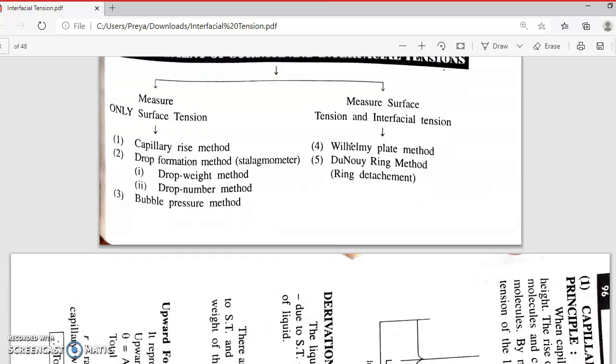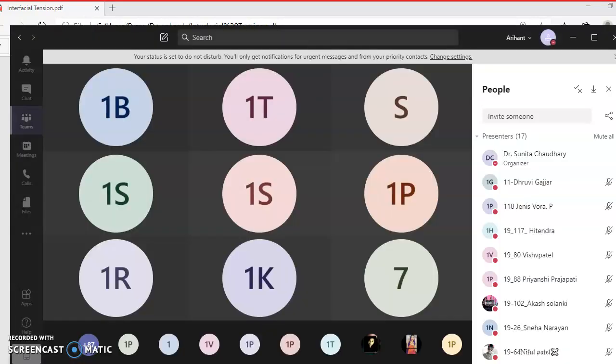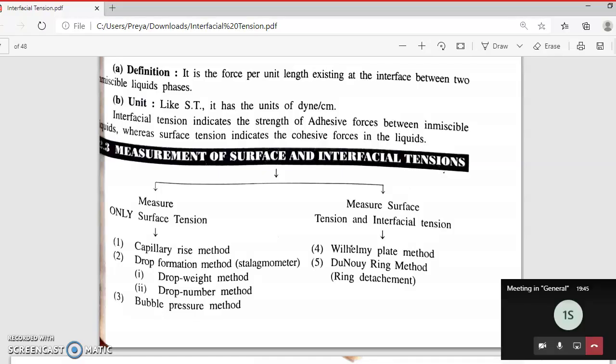So now, all we have done, see the classification of measurement of interfacial tension, right? Only for surface tension, and which measures surface and interfacial tension. Okay, from these, which method have we completed? Can anyone tell me? Capillary rise method and Du Noüy ring method. Yes, okay, very good.